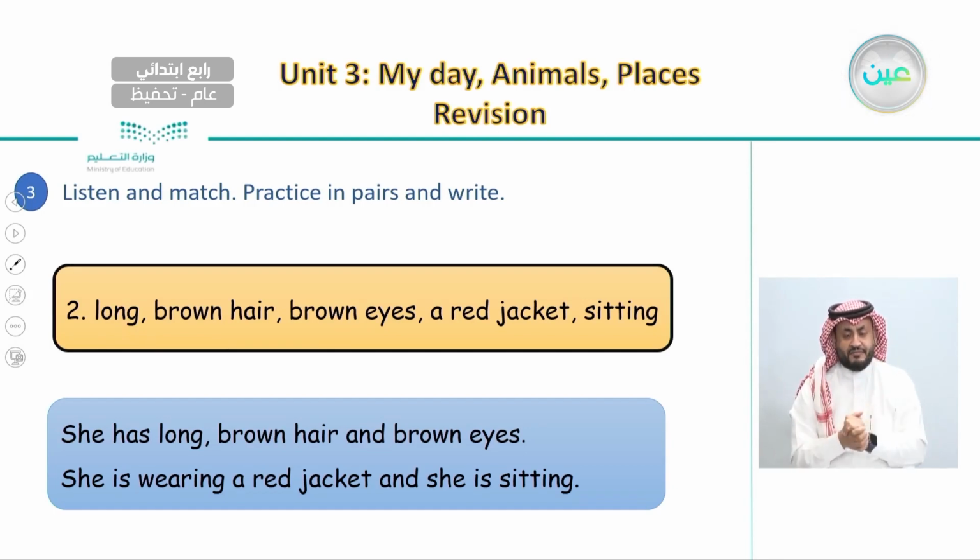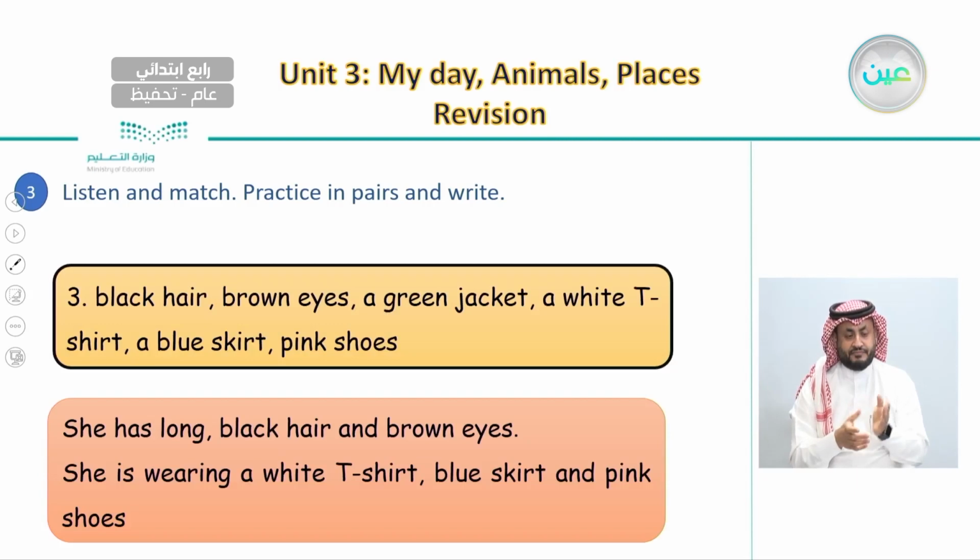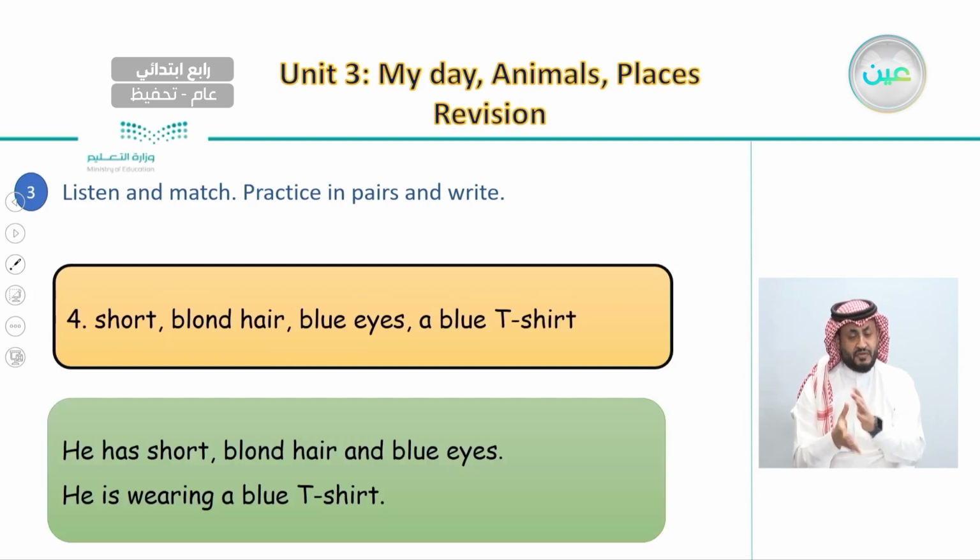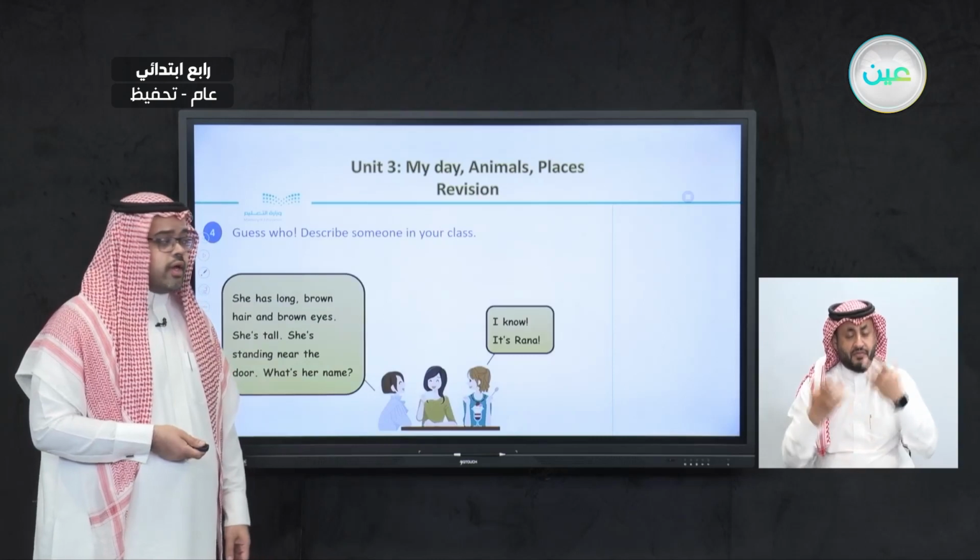So we said that she is number 2. She has long, brown hair, and also brown eyes. And even she is wearing a red jacket and she is sitting. And we did the same with the other people we can see on the picture. So we talk about their description, what are they wearing and how do they look like.